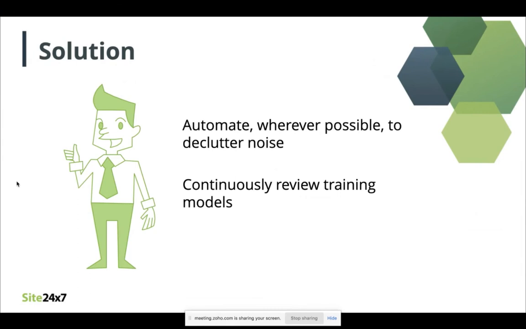Identify patterns in failures and automate steps to resolve them, thereby not triggering an alert in the first place. Review your training models frequently after mitigating the anomalies. Ensure that a feedback mechanism is in place. Get frequent feedback from DevOps to confirm that anomalies are indeed so when predicted. These are some of the few steps that you can take to reduce alert fatigue and improve accuracy.